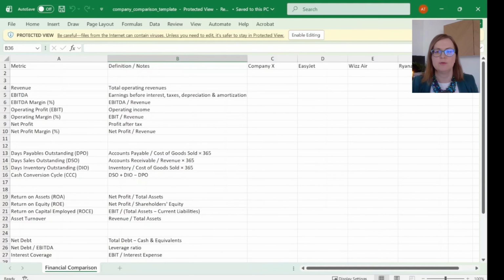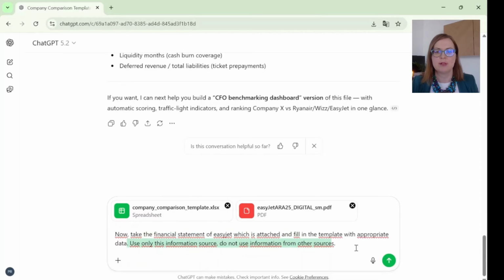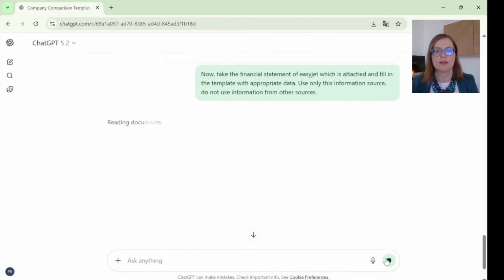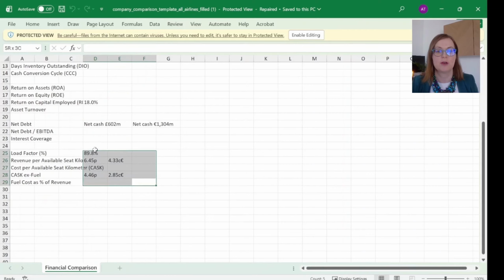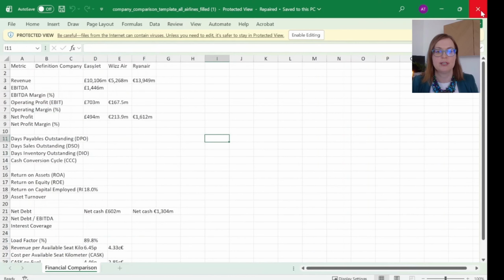Now I'm uploading this template and the EasyJet's annual report, and I'm asking to fill in this template. And in a similar way, I have asked to fill in the data from other financial statements. The end result, unfortunately, is not satisfactory because we see that some raw financial figures have been completed, like revenue, EBITDA, EBIT, but we see that the KPIs that needed to be calculated, something divided by something, have not been achieved. So ChatGPT did not manage to do this task properly.